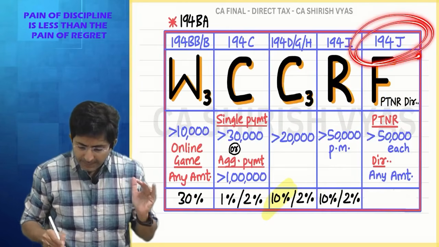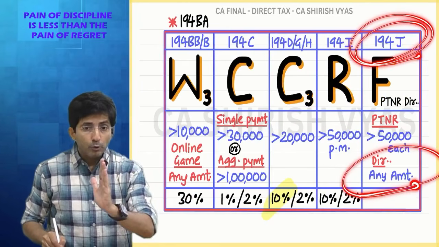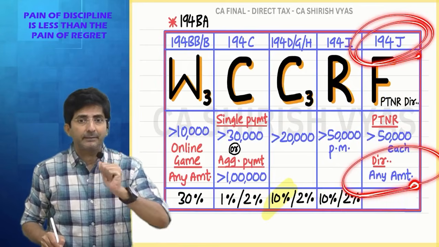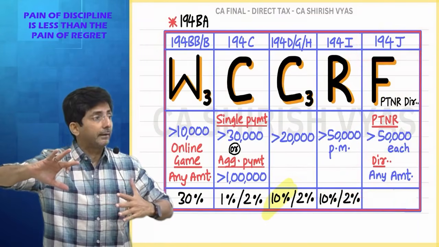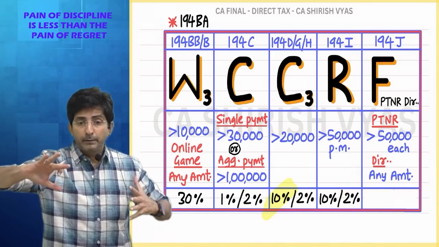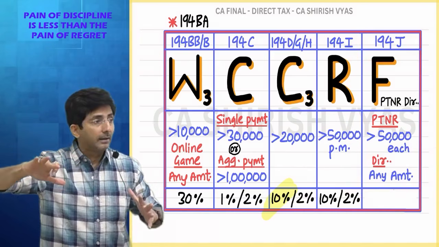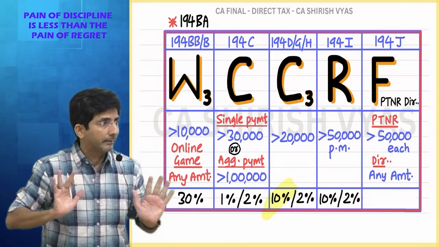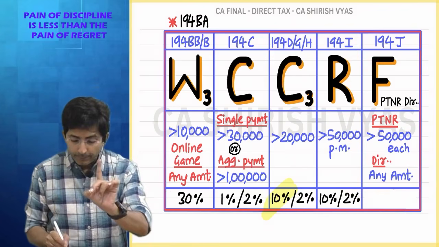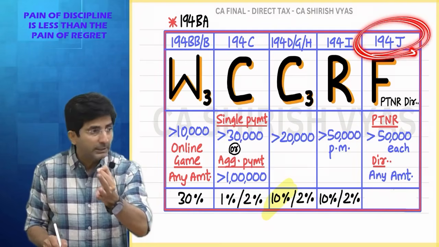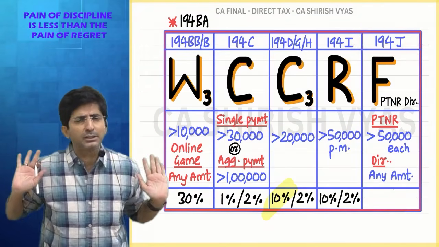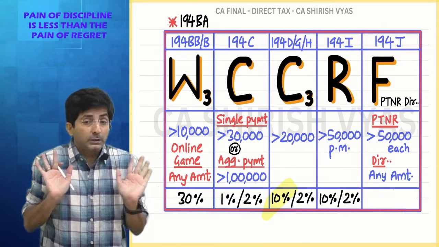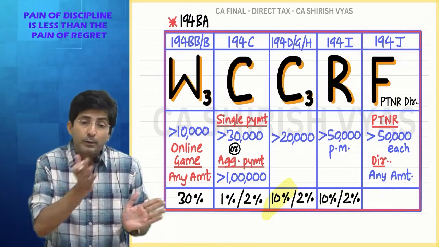This 194J comes when it should not be in the nature of salary. Like pure directorship fees you are getting, attending board meetings, taking decisions, etc. Not in the nature of salary. The law has clarified this. In 194J, if you see the Bare Act, they have written directors' fees and remuneration not in the nature of salary, because if it is in the nature of salary, 192 will be attracted.